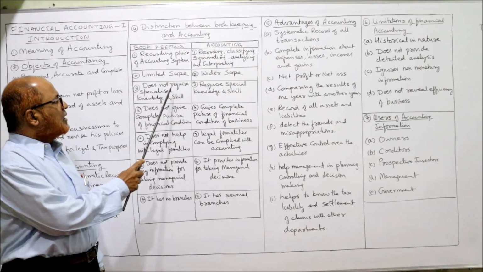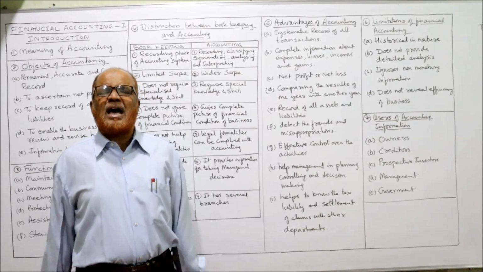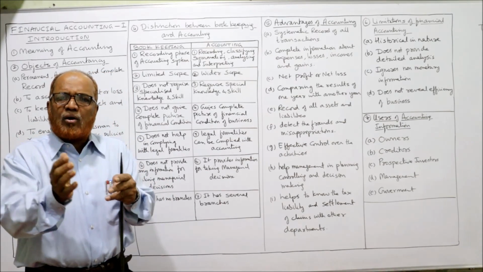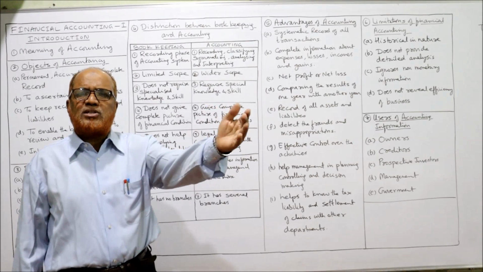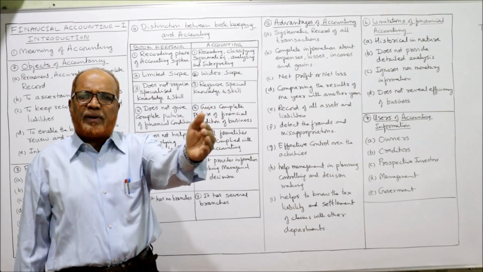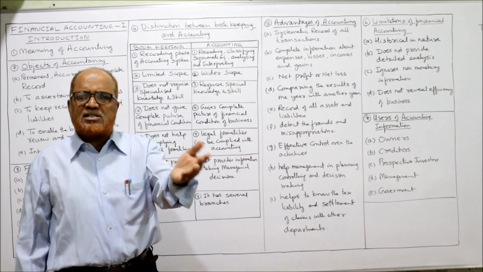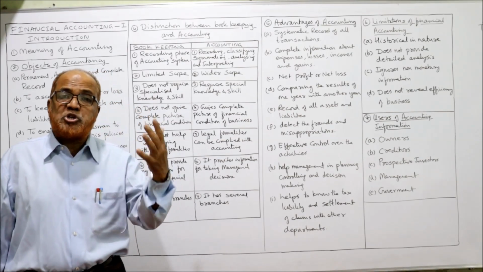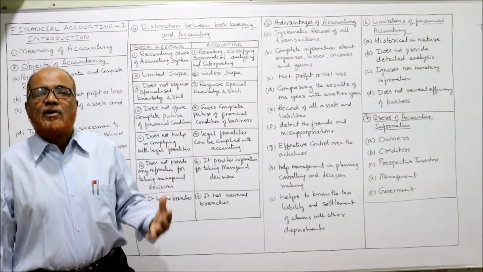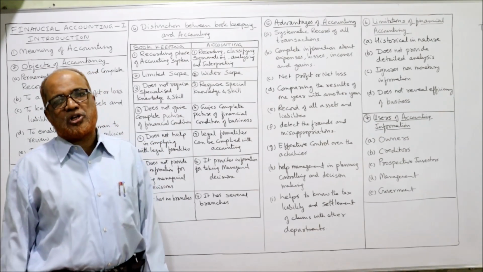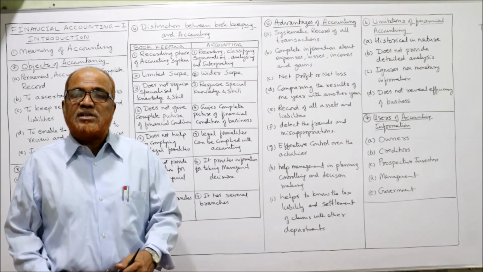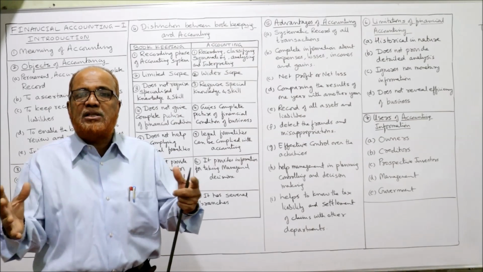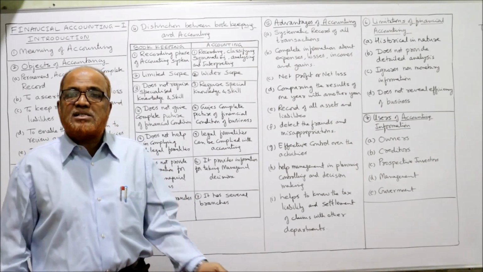Then the third one, does not require specialized knowledge and skill. It is just mechanical work. The bookkeeper, the lower clerk, will simply record whatever is happening. For example, purchase took place, he will record in the purchase book. Sales took place, he will record in the sales book. Suppose cash is received or cash is paid, he will record it. That's it. So it does not require highly specialized knowledge and skill. Whereas accounting requires special knowledge, specialized skill, because he has to apply the art of analyzing, interpreting, communicating, all these things. So accounting requires specialized knowledge.